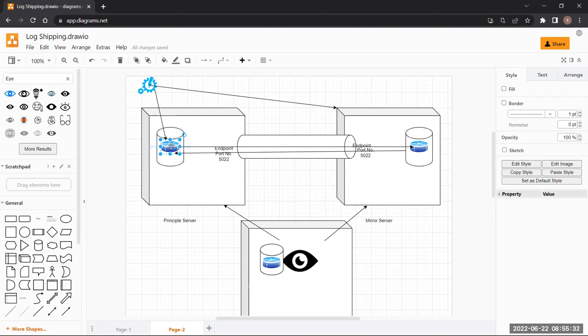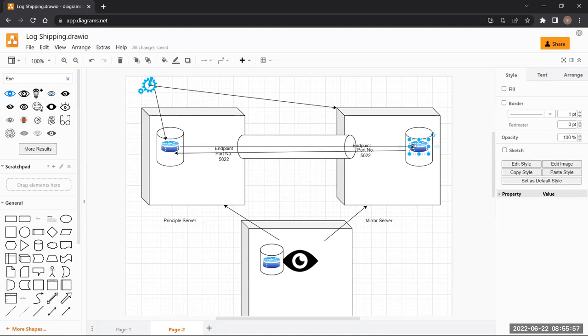Are you getting it, guys? In synchronous mode, the transaction will first hit the principal database. The principal database will immediately send the transaction to the mirror database. The transaction will then get committed first in the mirror database.